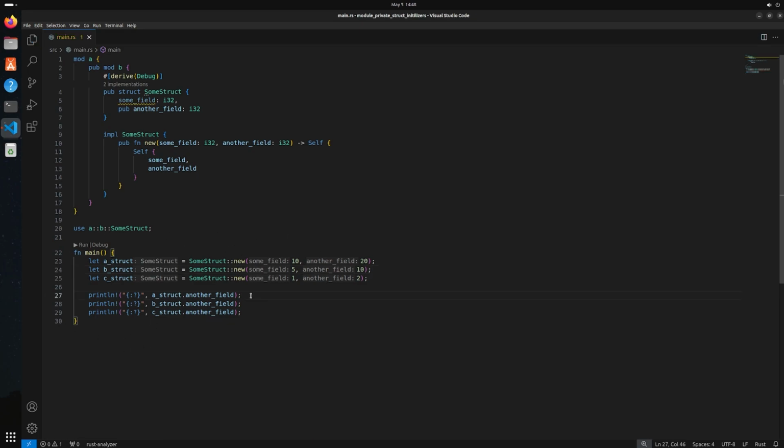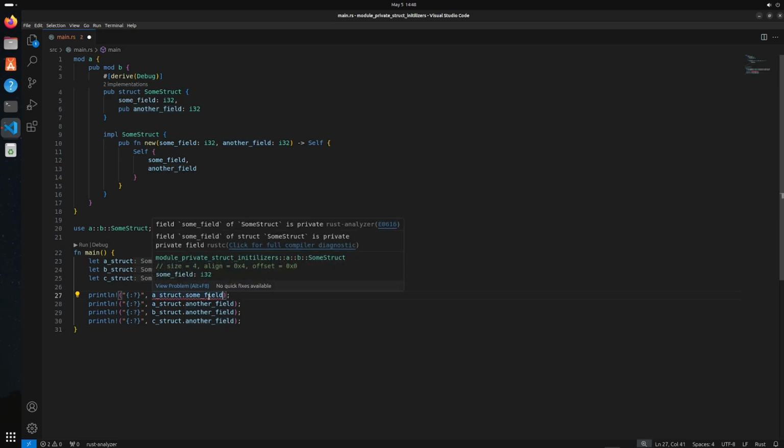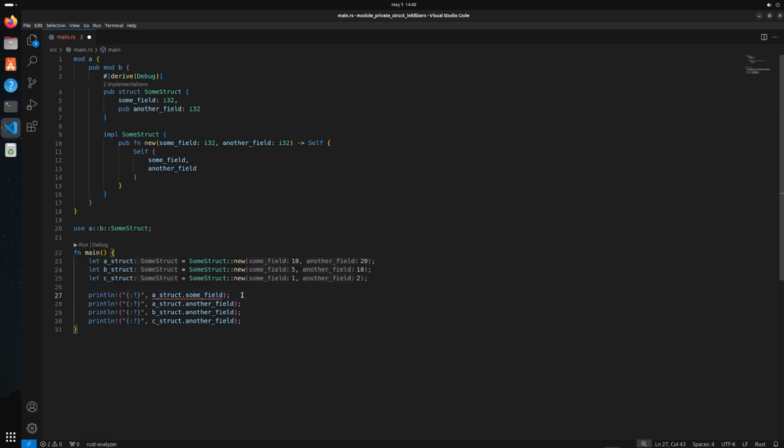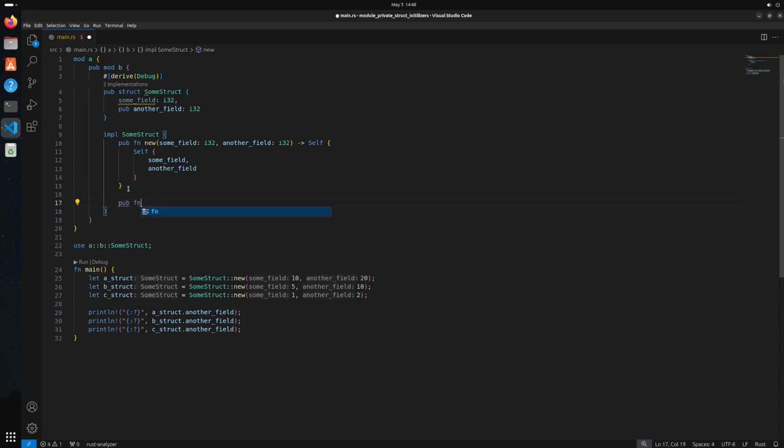Now we still can't get access to that private field. So just to make sure that we can see that we can't do that, some field, right? It's going to complain and tell us we can't do that. Cool. But if we want to get that, we can in some other way. We could create a function that takes that field. So let's say another public function in here.